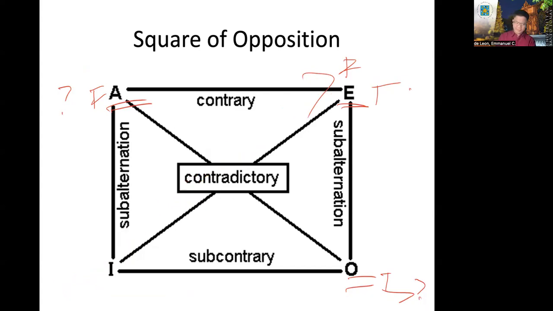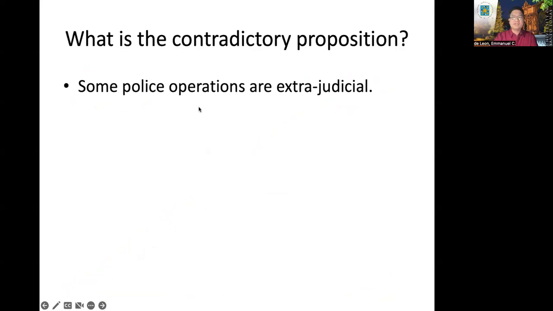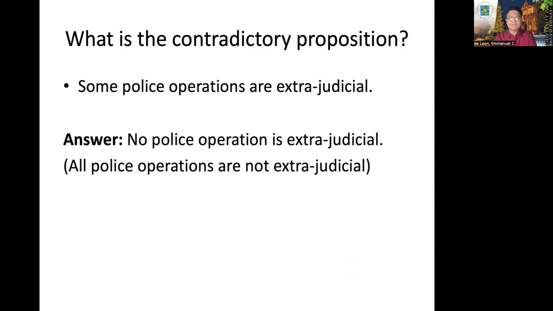So let's apply. Let's see kung naiintindihan natin yung mga concept na ito. Okay. What is the contradictory proposition of some police operations are extrajudicial? Meron ba yan? This is an I proposition. Necessarily, its contradictory proposition is an E, di ba? It must be an E proposition. No police operation is extrajudicial. You can put it as all police operations are not extrajudicial. So that should be your answer if you're asked in the exam.